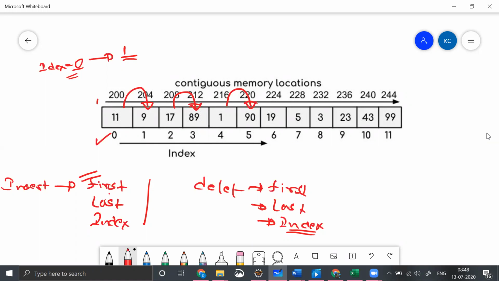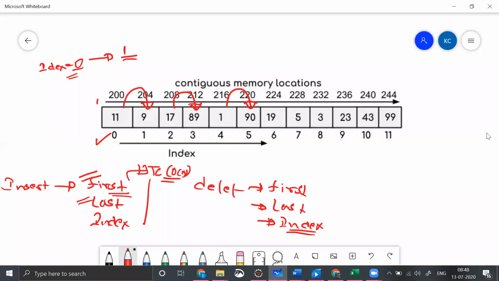When you insert something at first, the shifting operation occurs. So when you try to insert something over here, how many shifting operations will occur? Here 11 shifting operations will occur. Because of that, the time complexity will become order of n when you're trying to insert something at the first inside an array, right?